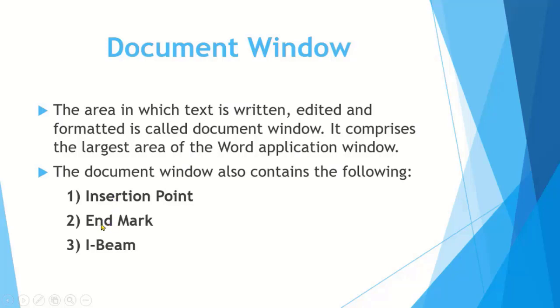And there is a horizontal line that appears on the screen which is called the end mark of the screen, and this end mark only appears in the normal view of the screen. There is also the I-beam. When your mouse pointer changes its shape to an I shape, then this is called I-beam.